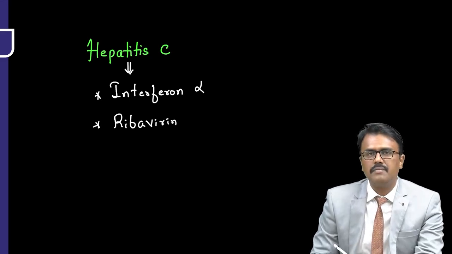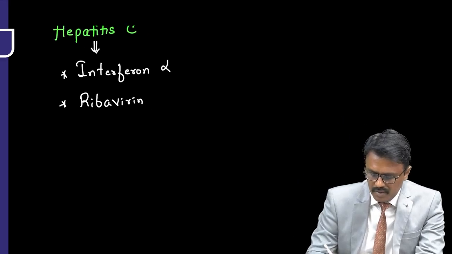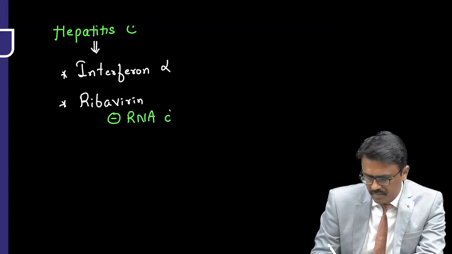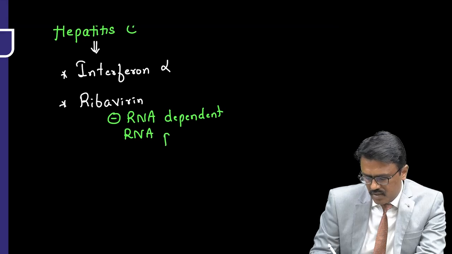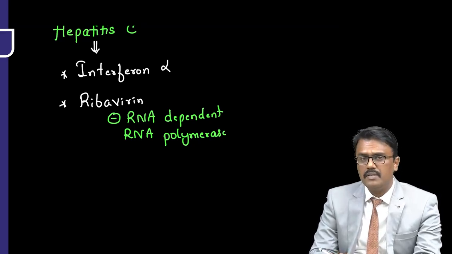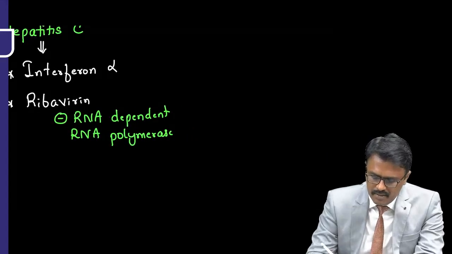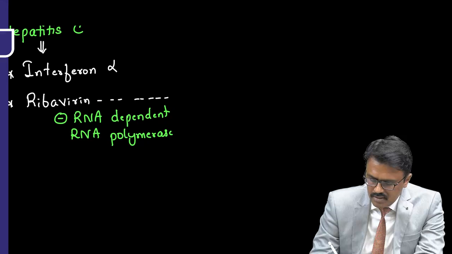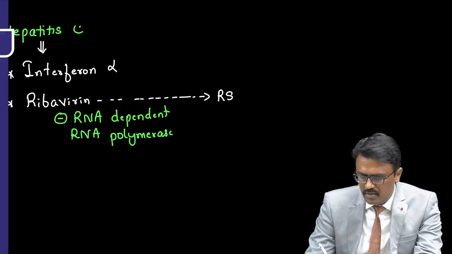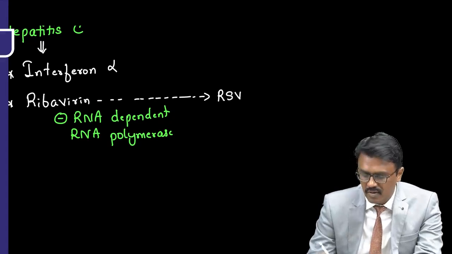The mechanism of action of ribavirin is to inhibit RNA dependent RNA polymerase. So that is used for hepatitis C. Apart from hepatitis C, do we use ribavirin anywhere else? It is also used for one more infection, that is RSV, respiratory syncytial virus infection.